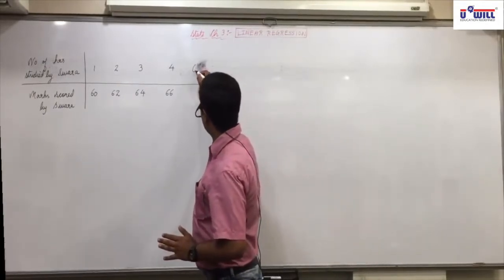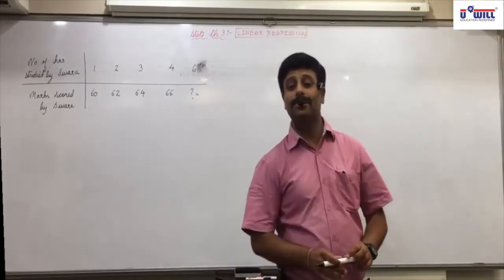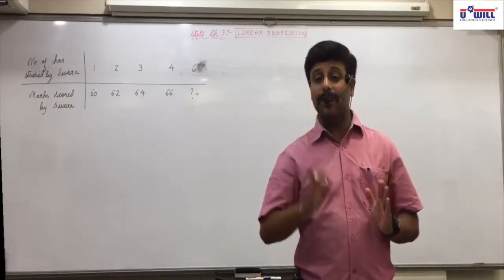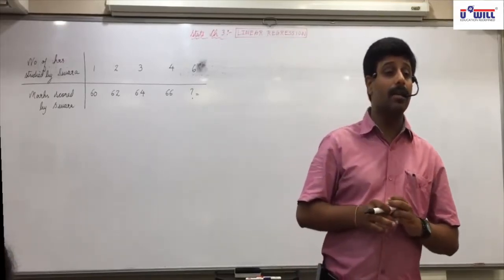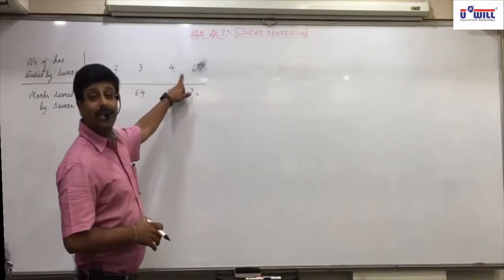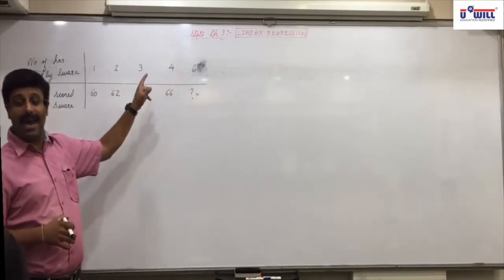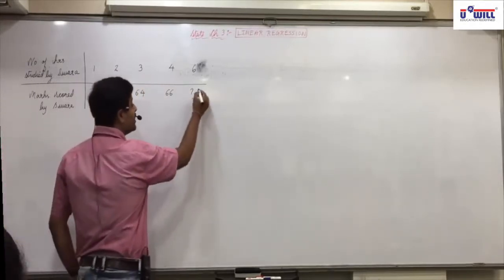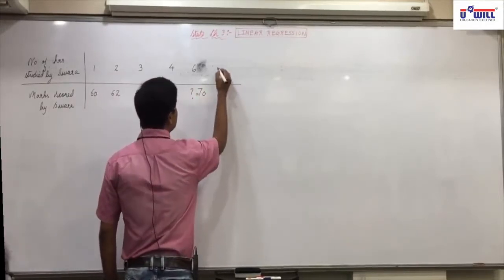Okay. Now if I ask you that if she studies for 6 hours, how many marks she will get? Raise your hand. Disha? 70 marks or 68, Darshan? 68? No, 70 is correct. I skipped 5 in between. I have directly written after 4, 6. So 66 and 68 will not come. What will come? 70.